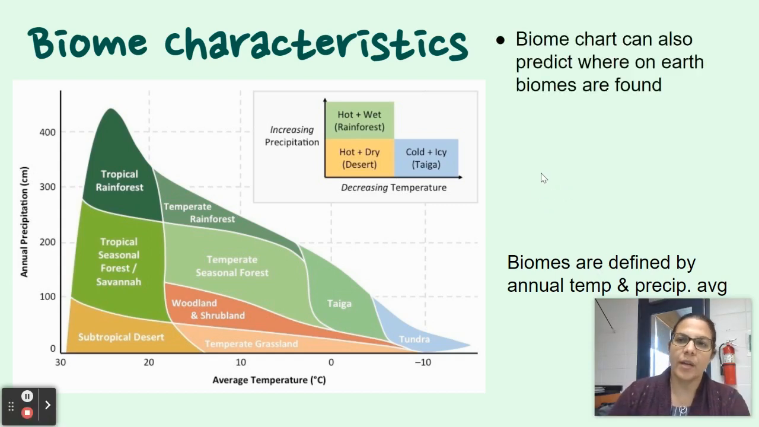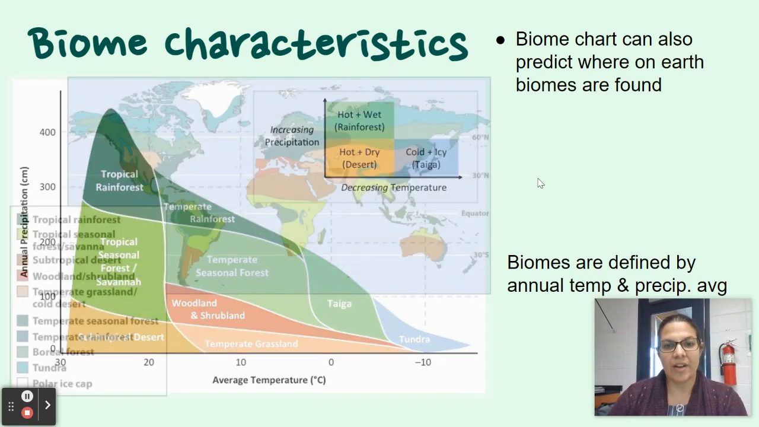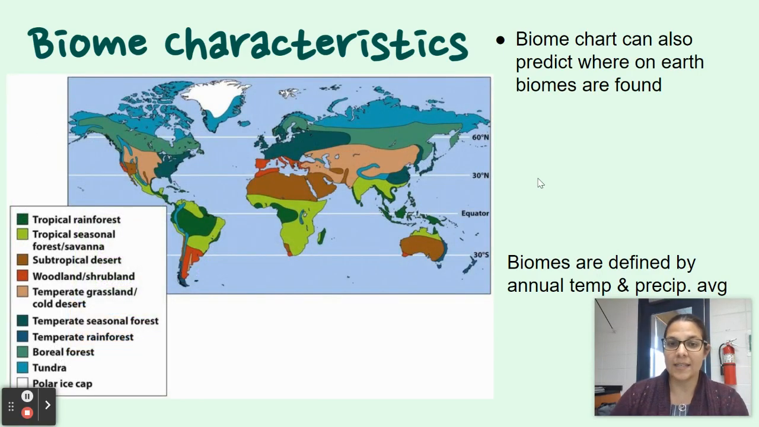So this biome chart can predict where on Earth biomes are found. You can also take a look at the world map. And I just want to point out for this, the equator is down here. So in the north, we're showing up past 60 degrees north, whereas down in the southern hemisphere, you don't even get to 60 degrees south. And that's because the majority of our landmass is in the northern hemisphere. So a lot of these maps that we see are skewed. The equator isn't bam smack in the middle. Make sure you look to see where the actual equator is.